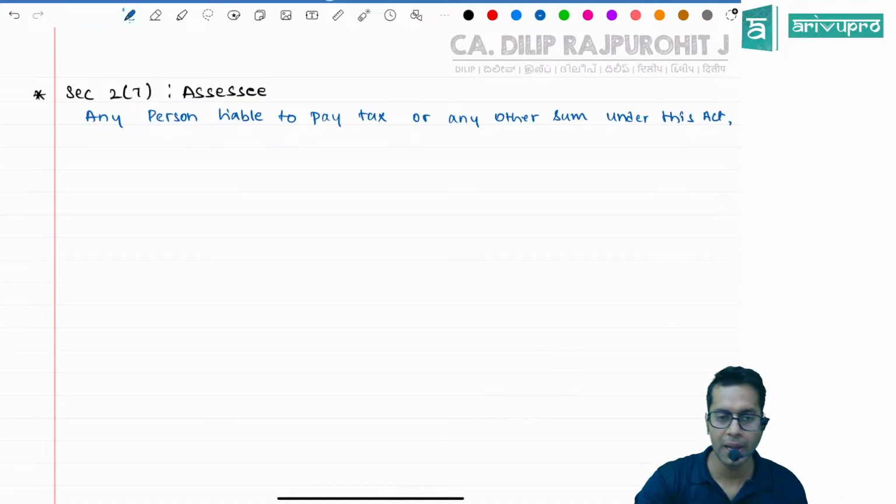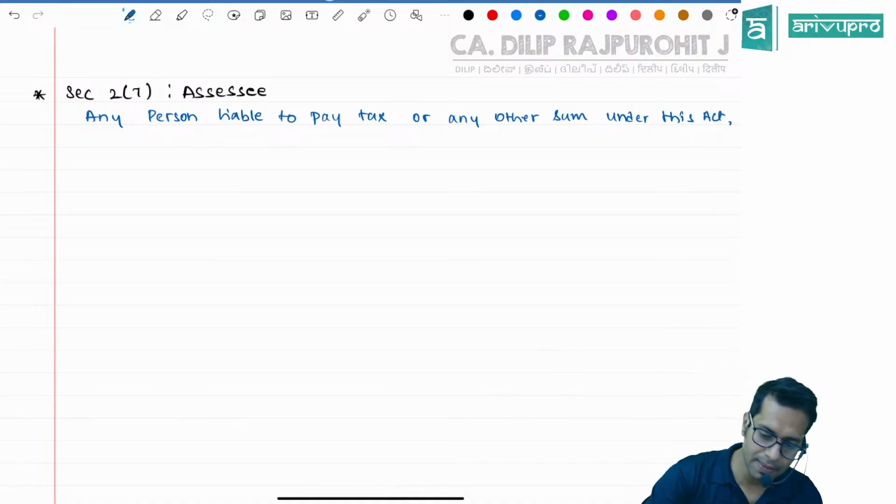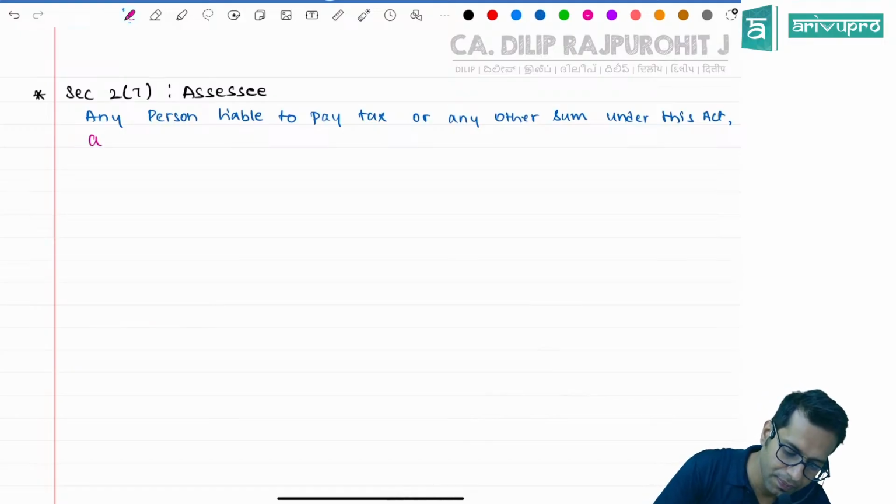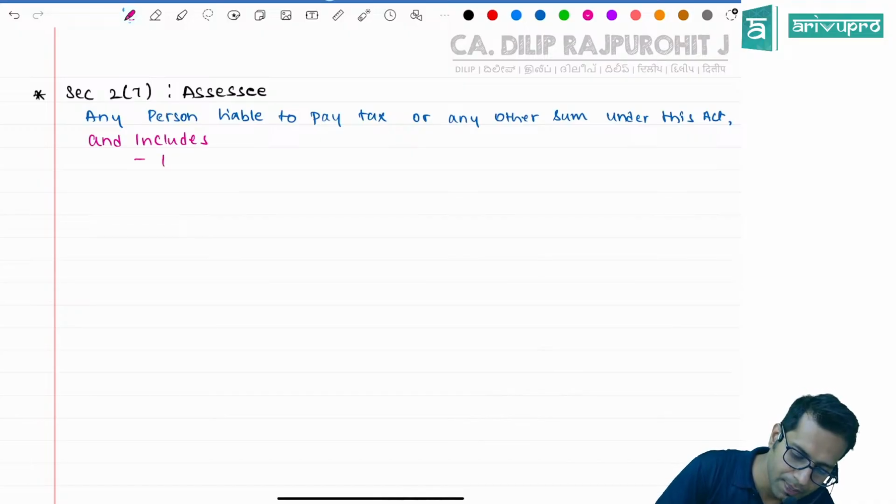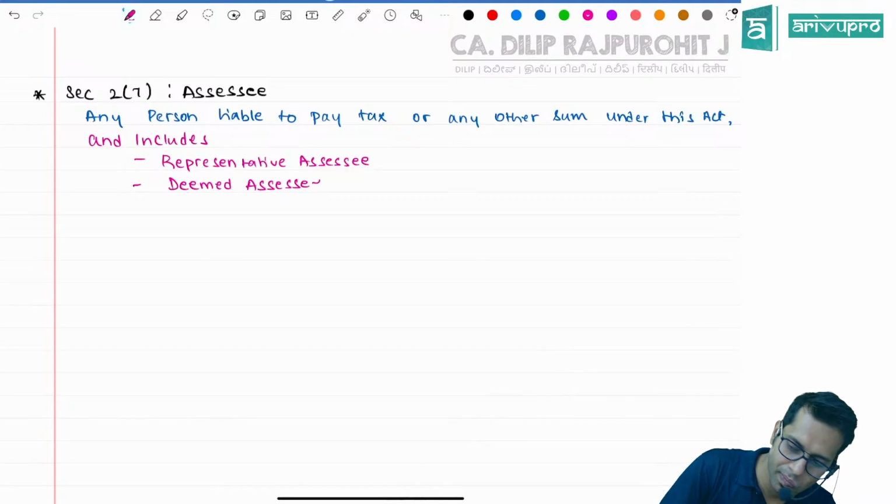Any person liable to pay tax or any other sum under this Act, and includes representative assessee, and includes deemed assessee, and includes assessee in default.